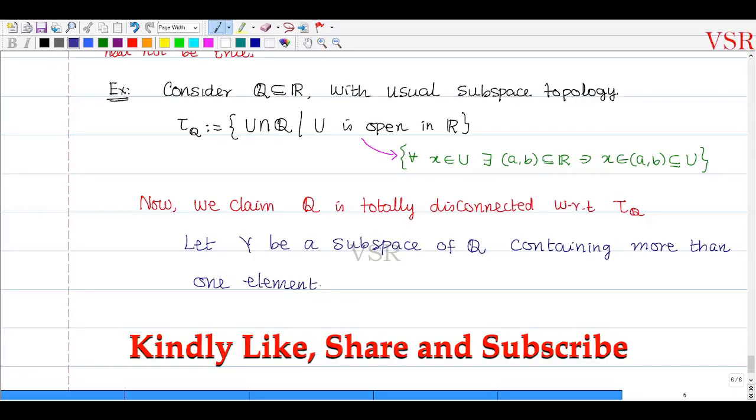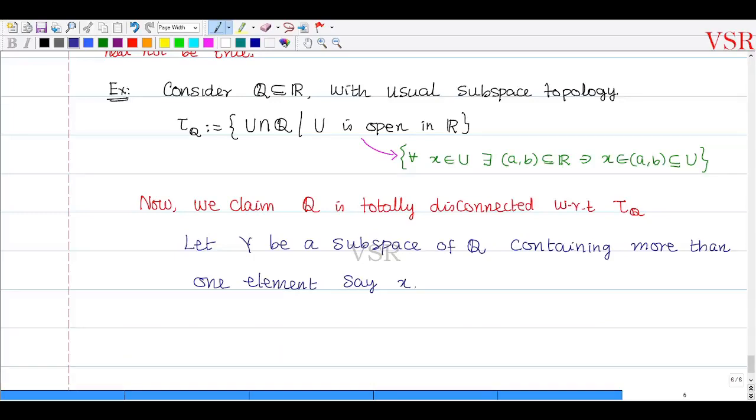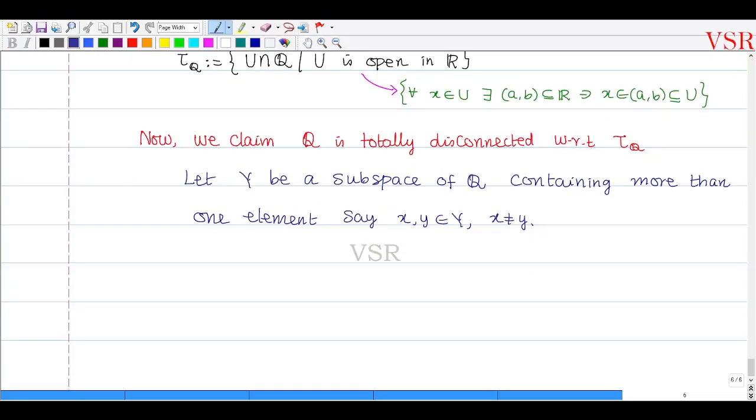Okay, say these are two elements. I call this x comma y belongs to capital Y with the condition that x not equal to y. Suppose Y is a subspace of Q containing more than one element. Therefore x comma y belongs to Y where x not equal to y. Without loss of generality, assume that x is less than y, or y is less than x, either way. So I assume that x is less than y.